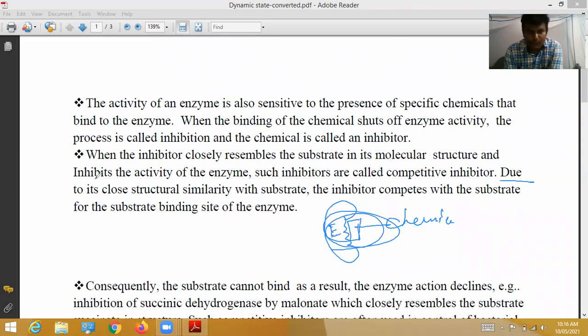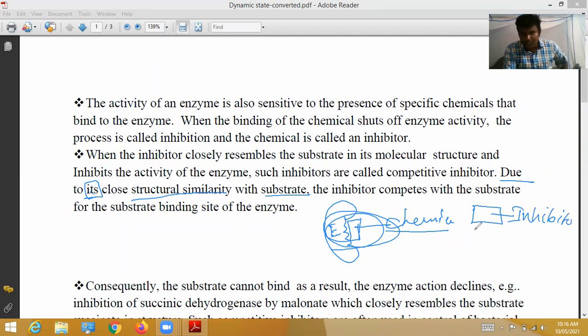Due to the inhibitor's close structural similarity with the substrate, this is called the inhibitor. This inhibitor closely resembles the substrate.